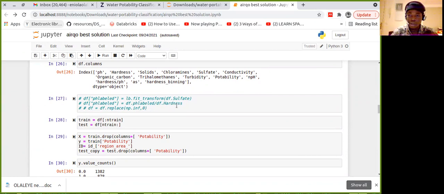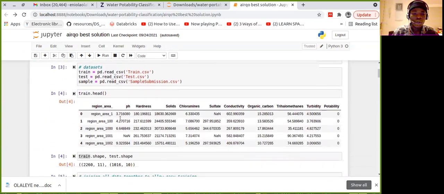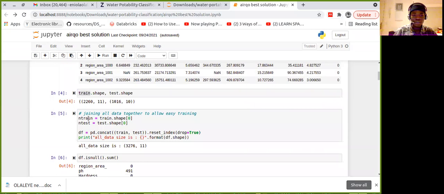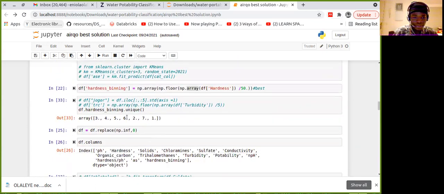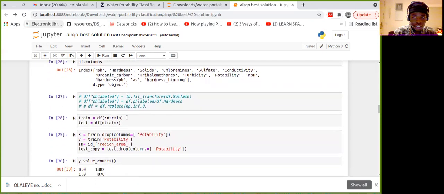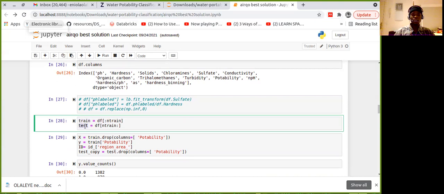Then after all the feature engineering, you remember we joined our train and test together. I have to split them. How do I split them? If we go up, I've already taken the shape of my train as n train and the shape of my test as n test. That's the number of rows in train. So I'll just use it to separate. This is what I'm doing here now. So I've separated the train and separated the test.